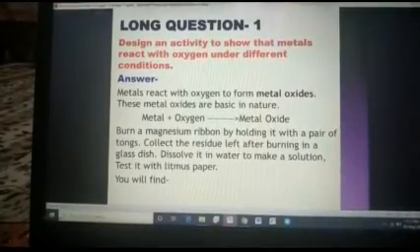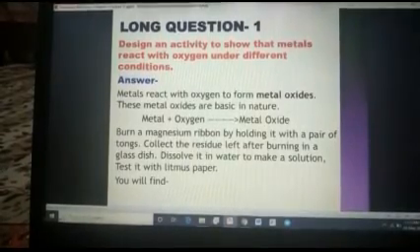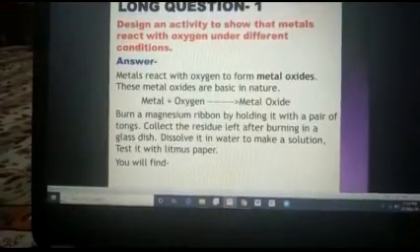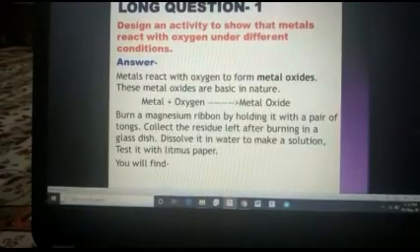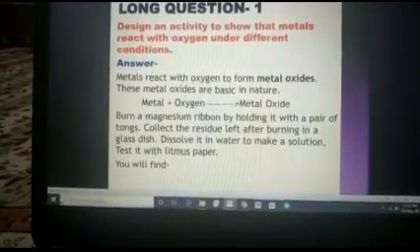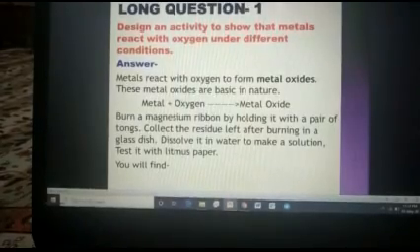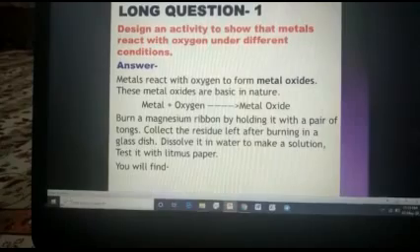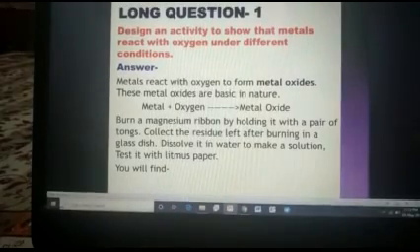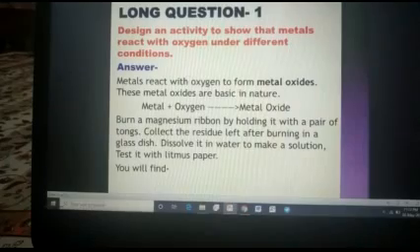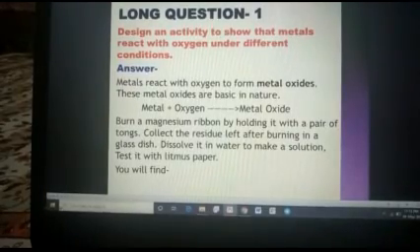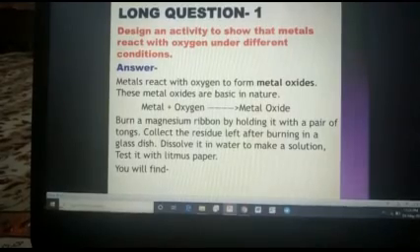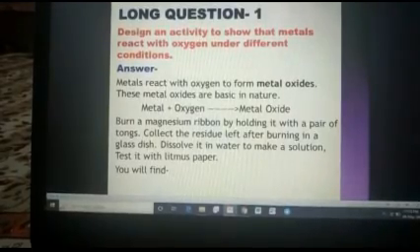Now we are going to discuss an activity. Burning a magnesium ribbon by holding it with a pair of tongs. We are holding the magnesium ribbon with the pair of tongs. Tongs, are you familiar with the word? It is a type of holder with which we can hold something and transport it from one place to another. It is just a holder like a spoon.